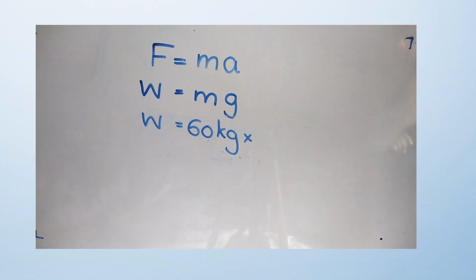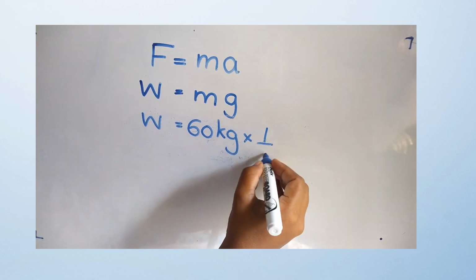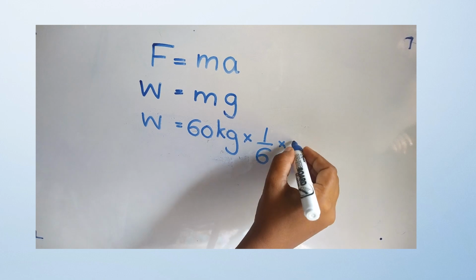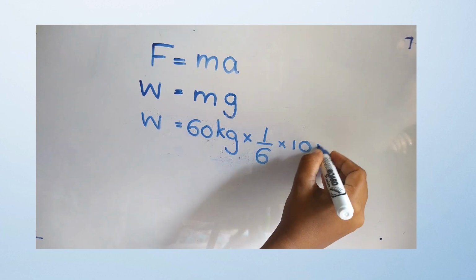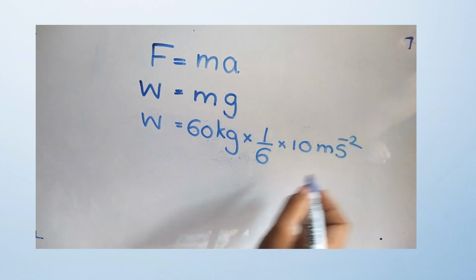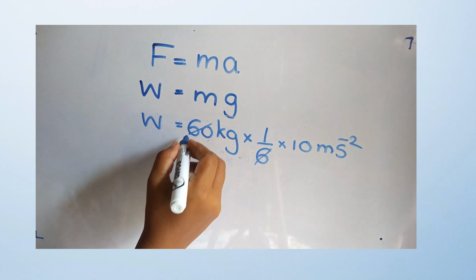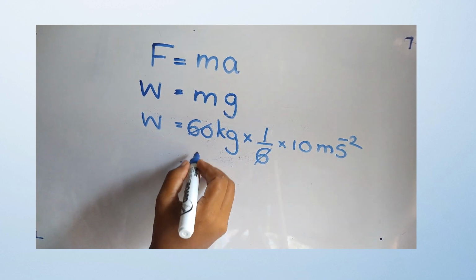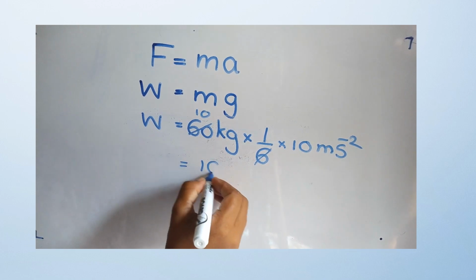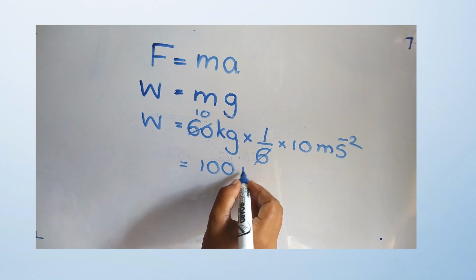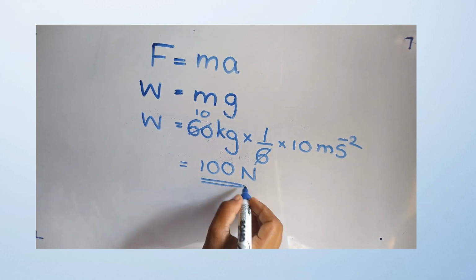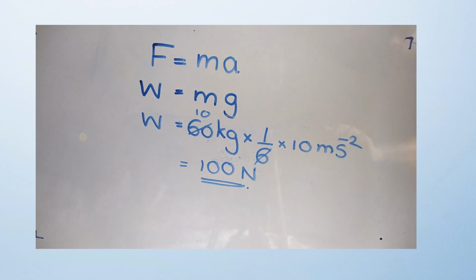The gravity on moon is 1/6 the acceleration as on earth. The weight of the man on moon is 100 Newton. Then the answer is here, second choice.